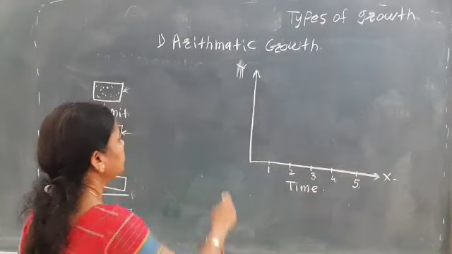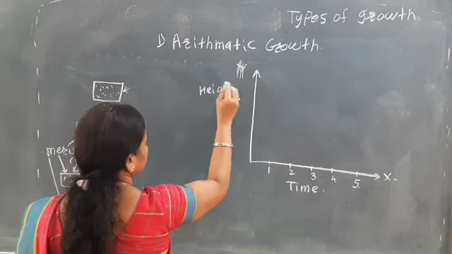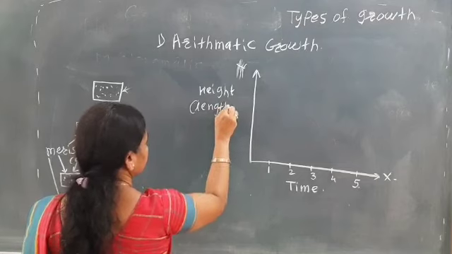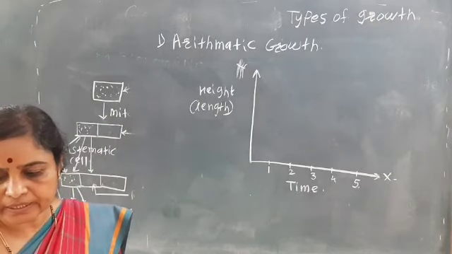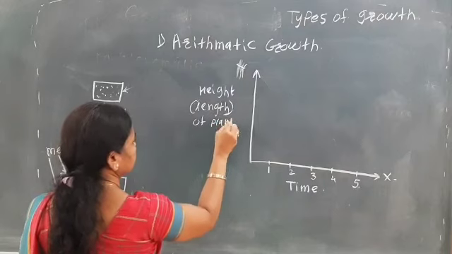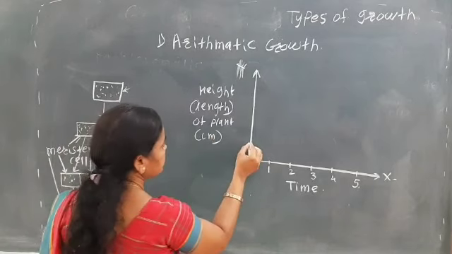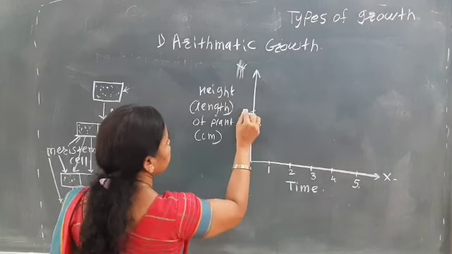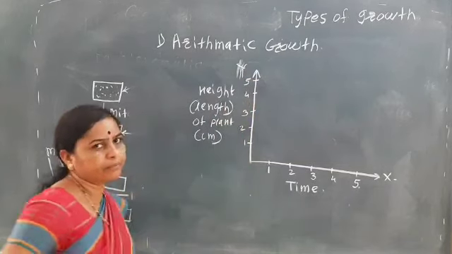Then on the y-axis there is the height or the length of the organ, that is, the height or length of a plant in centimeters. So here is 1 centimeter, 2 centimeters, 3 centimeters, here will be the 4, here will be the 5 centimeters.